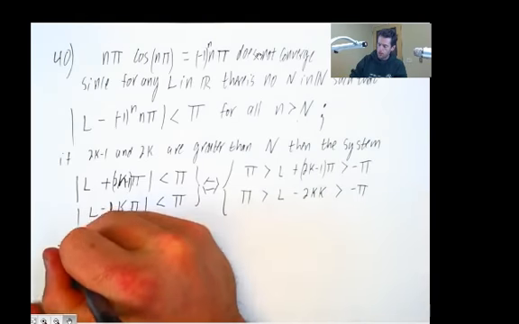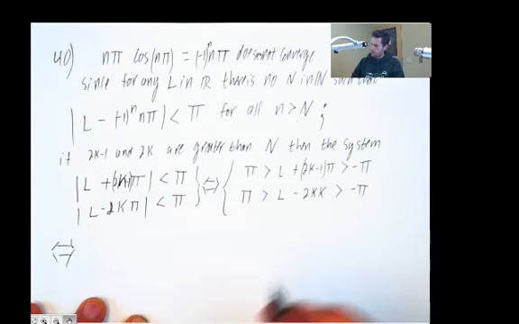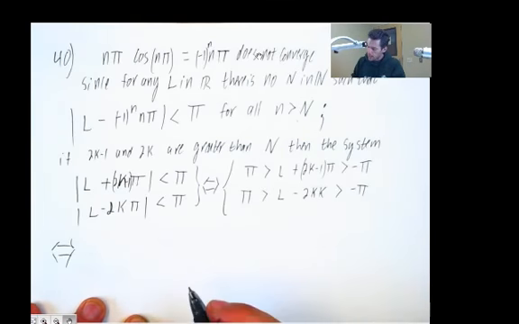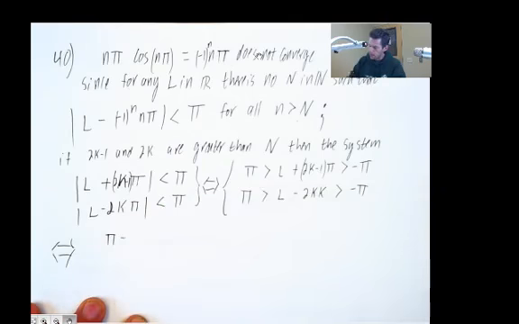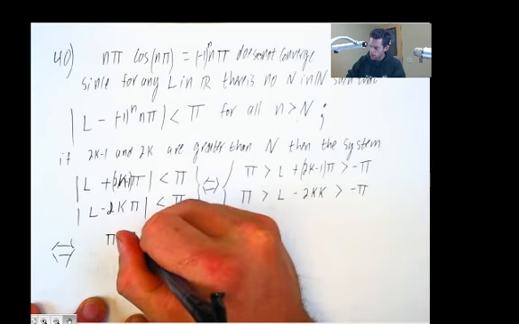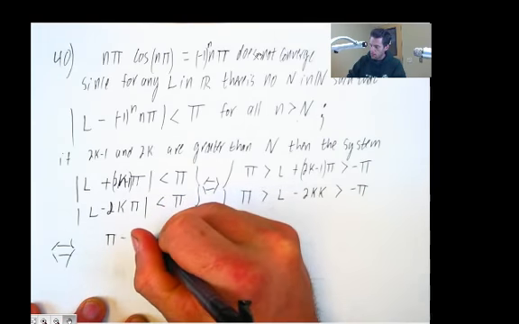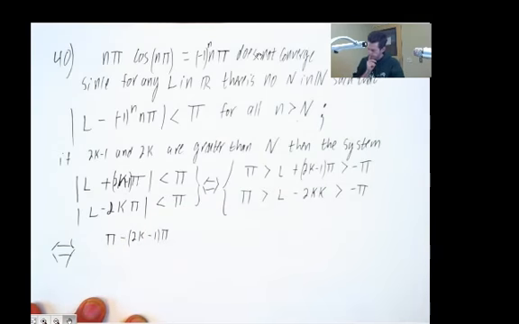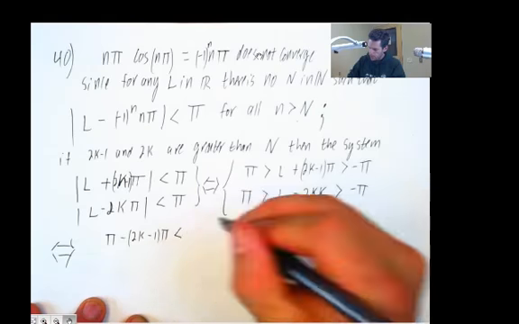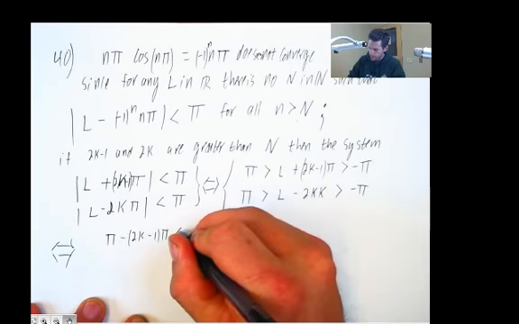Okay, now in turn, that system is equivalent to putting L by itself. Looks like I need to have pi minus 2k minus 1 pi. Okay, so, wrong direction. Sorry.